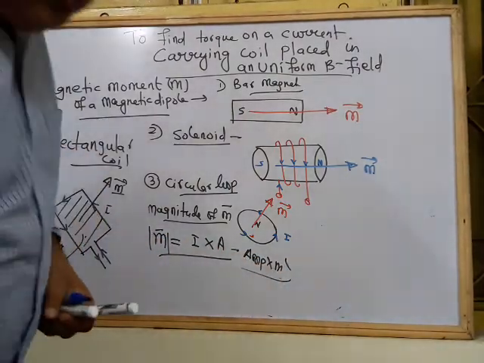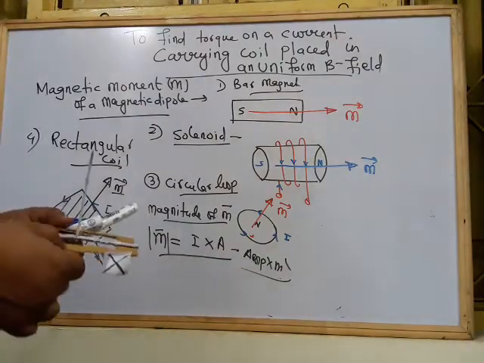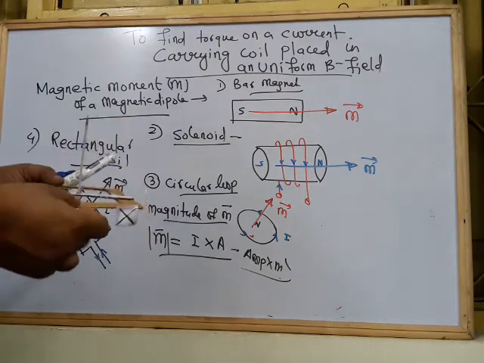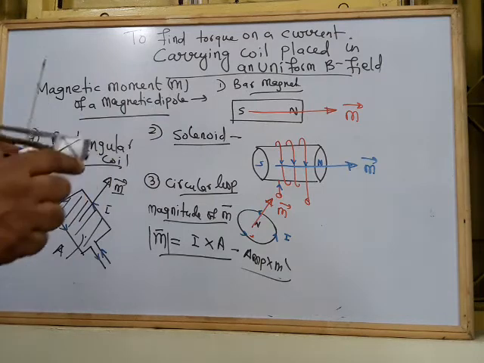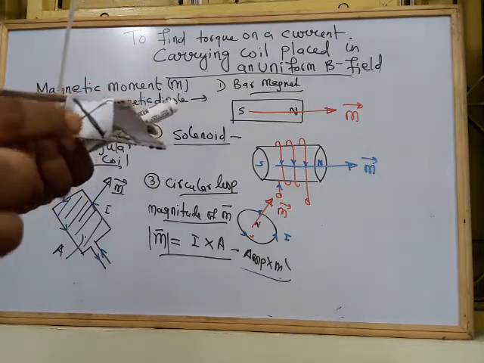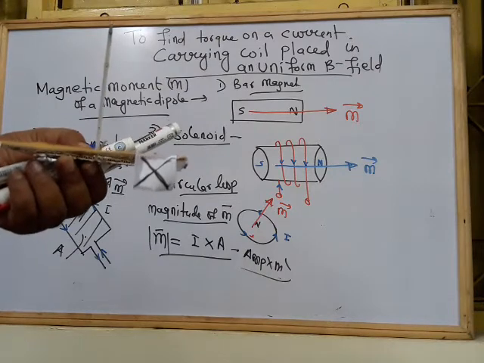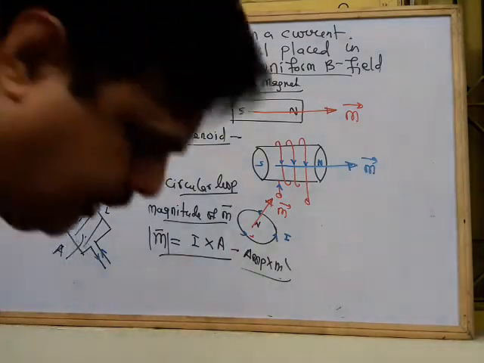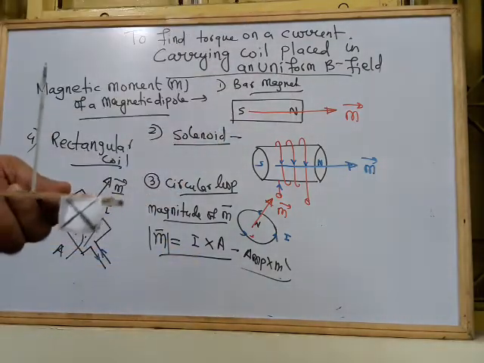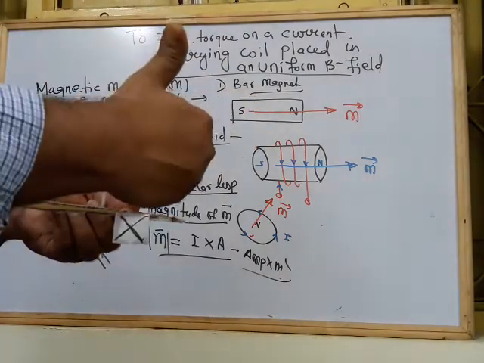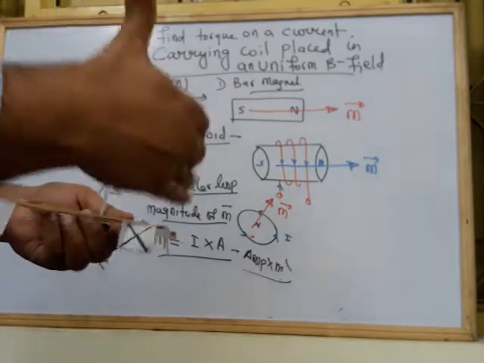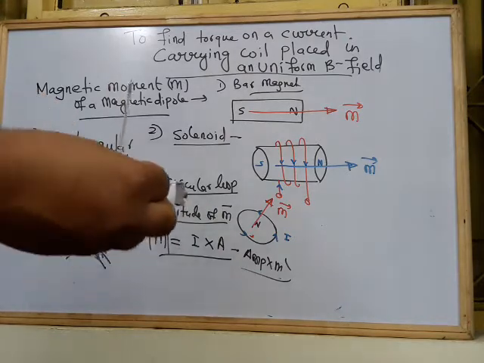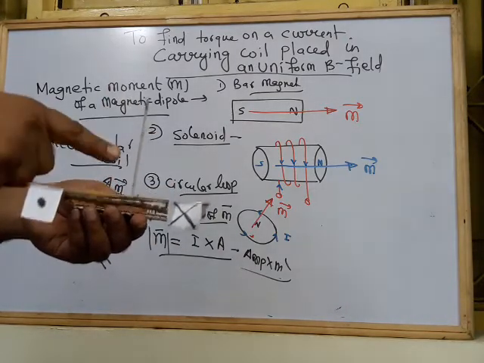So for the summary, I have brought a model for you. This is a rectangular coil that I have taken. Current enters on one side, where I have shown a cross, and the current comes out here, where I have shown a dot. So current entering is a cross and current coming out is a dot. Now the current is going like this, so I will take the right hand palm and put it here like this, curling fingers, and this is the thumb pointing direction. So this is the magnetic moment. This is a rectangular coil, current is entering here, current is coming out here, and the magnetic moment is like this.